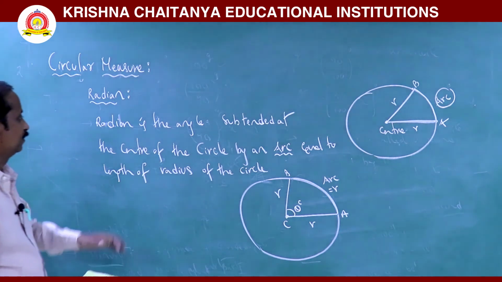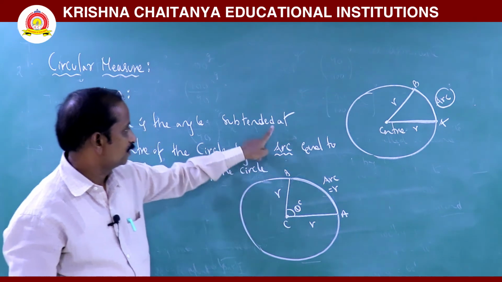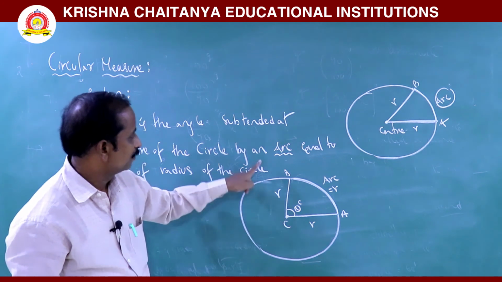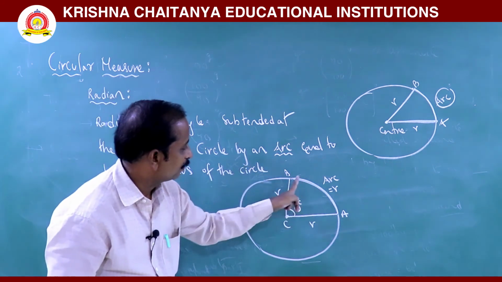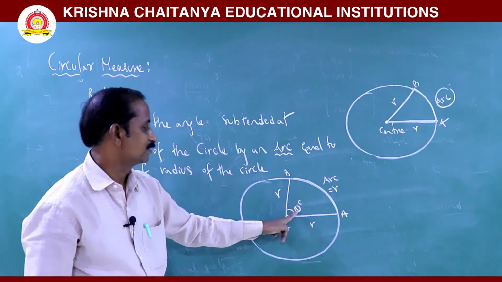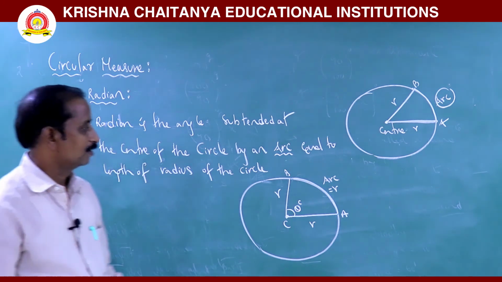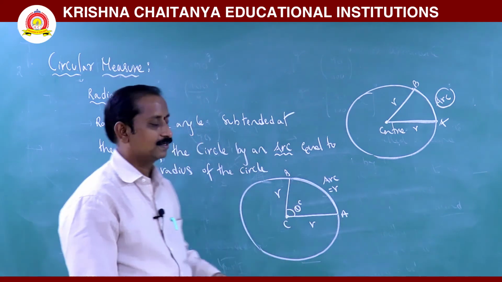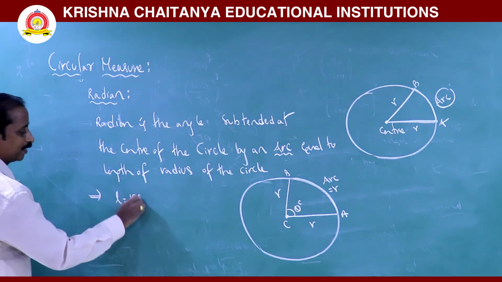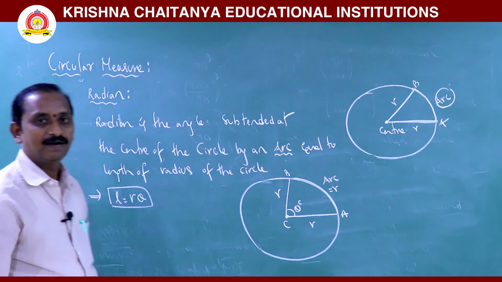So once again, radian is the angle subtended at the center of the circle. It is formed at the center by an arc. Here the arc subtends an angle theta at this center. This theta is called radian. Now what is the length of the arc? The length of the arc is denoted by L, where L is nothing but r into theta. The length of the arc is nothing but r into theta.